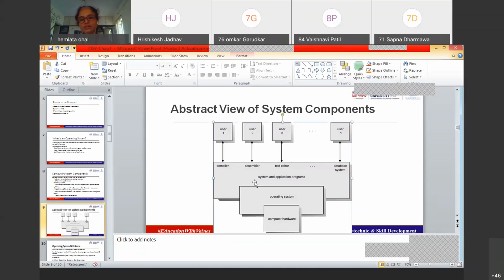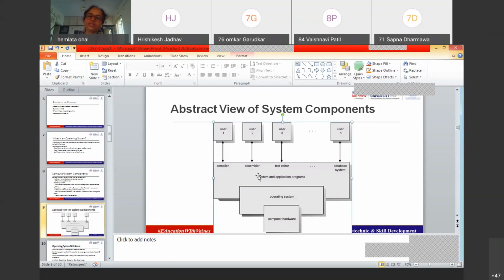Again, the programs in the third layer are divided into system programs and application programs. System programs are the programs which are related to the operating system and are not accessible to the user. Application programs are the programs which are accessible to the user. The thing which I am using, it is accessible to me, so it is an application program. My Microsoft Office, Word, then my PowerPoint. Right now I use Chrome. Right now I opened Cisco WebEx. Let's say you open a C compiler, or a Java compiler. Everything is an application program for you because as a user you can interact with it, right?